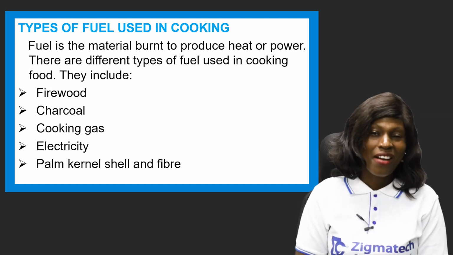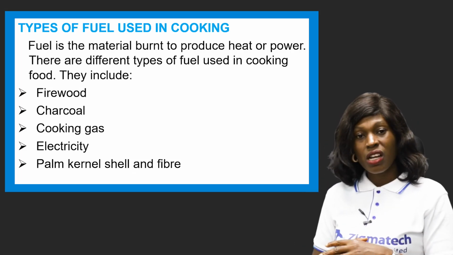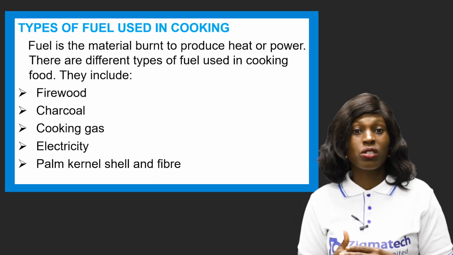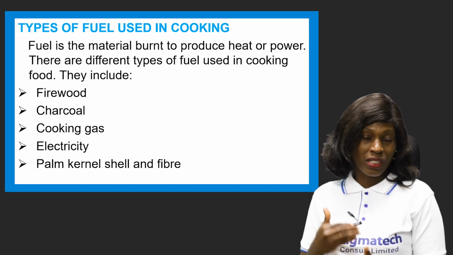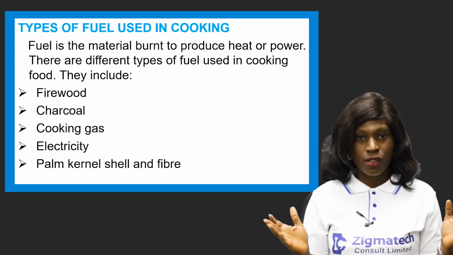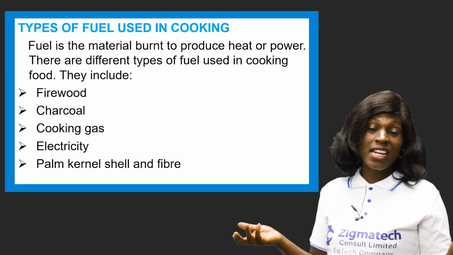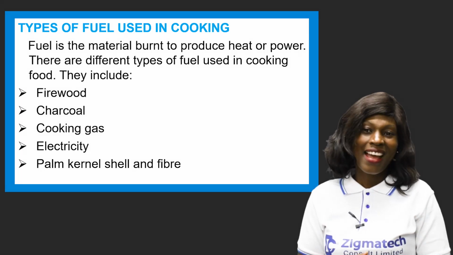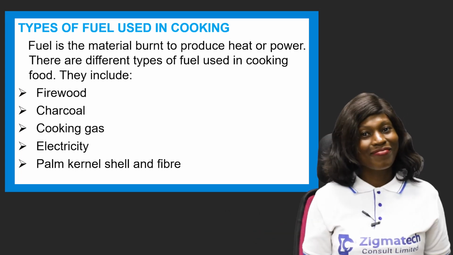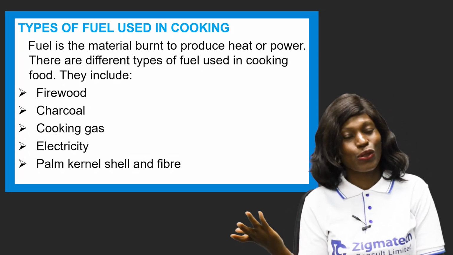So the fuels you can refer to when cooking include firewood. Firewood is one fuel that is used in cooking. People use firewood up until this day. Maybe you haven't used it before, but people still use it. Firewood is very fast. People say food cooked with firewood is sweeter than food cooked with any other fuel. Well, that is their belief, but sometimes you can say it's true to some extent.